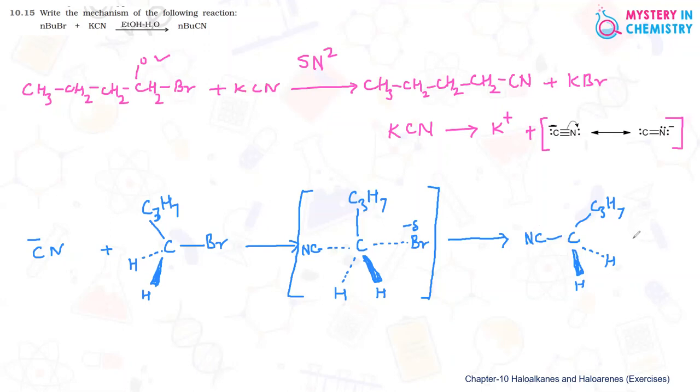And the second compound is Br minus, which is the leaving group.